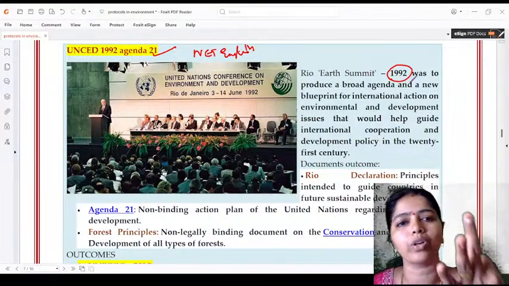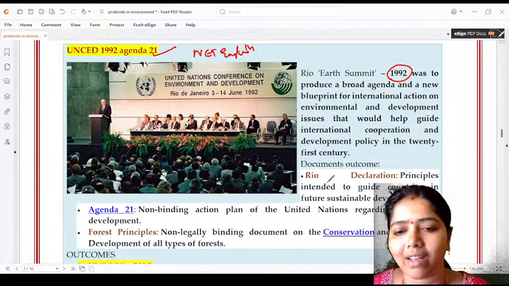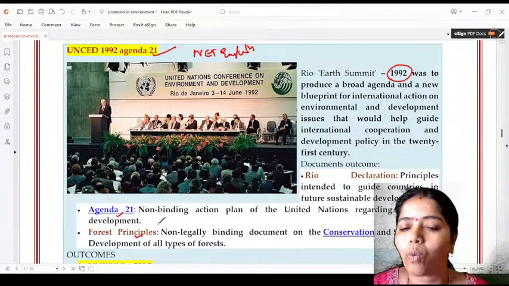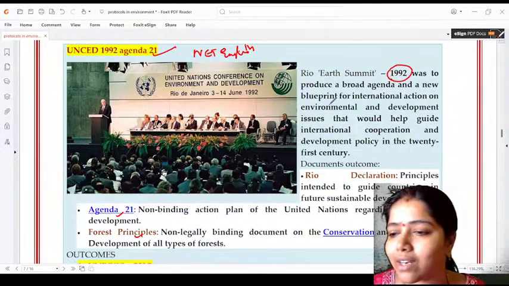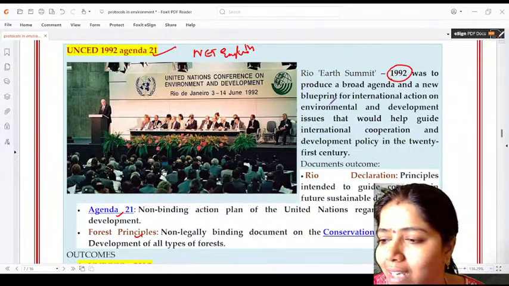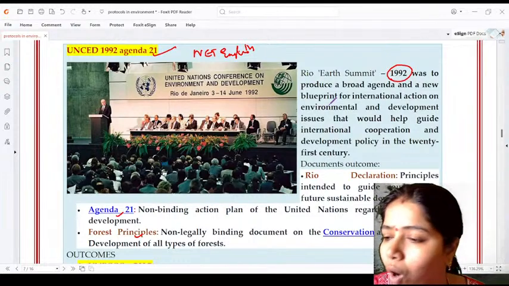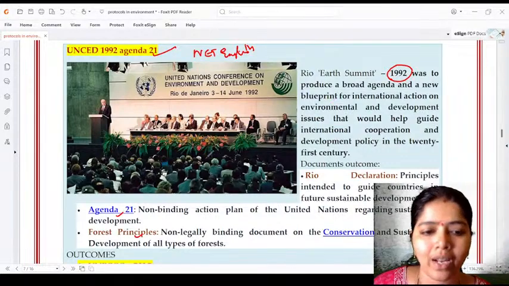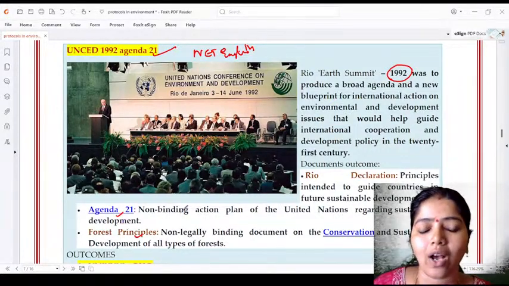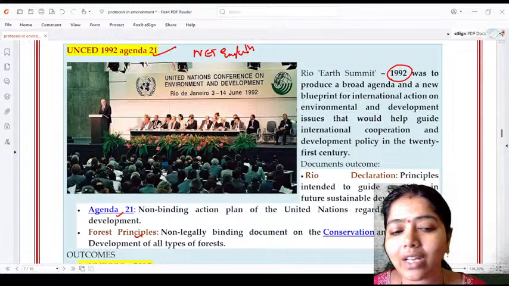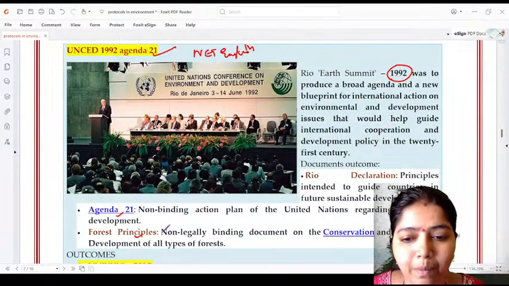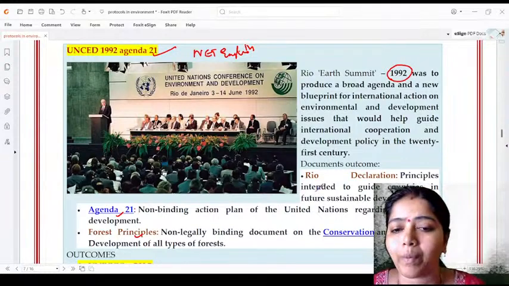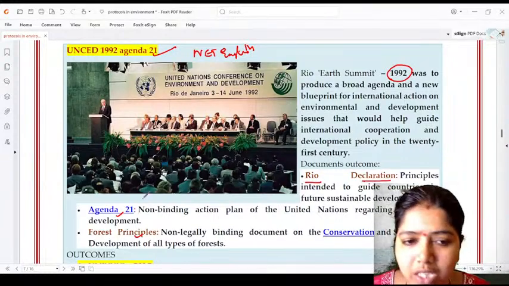They had three important documents released. One is the Rio Declaration, another one is Agenda 21, another one is Forest Principles. In the Rio Declaration, they added details regarding how to guide the countries towards sustainable development. Agenda 21 is the non-binding action plan of the UN regarding sustainable development. Forest Principles are regarding conserving the forest. You may also get questions on these three documents.